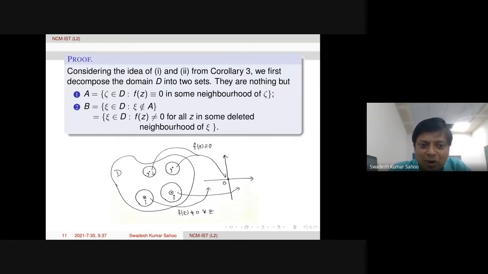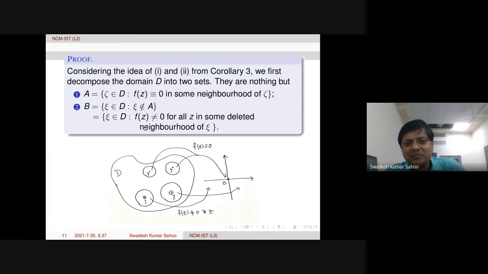In fact, all points in this upper neighborhood are in A, because if we take one more point inside this neighborhood, we can find another neighborhood inside that neighborhood, and F is 0 there too, because F is 0 in the bigger neighborhood. So all points including zeta will be in A in this picture.